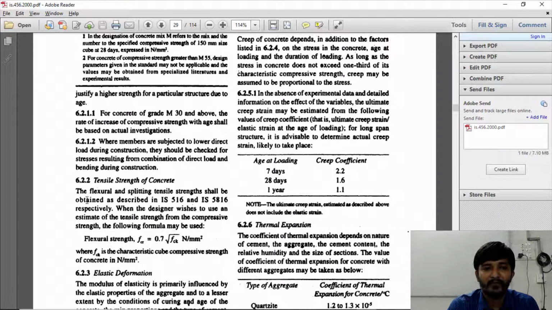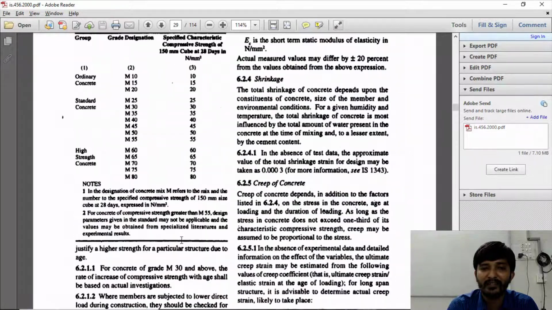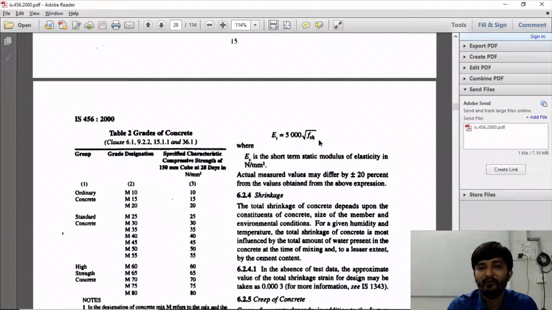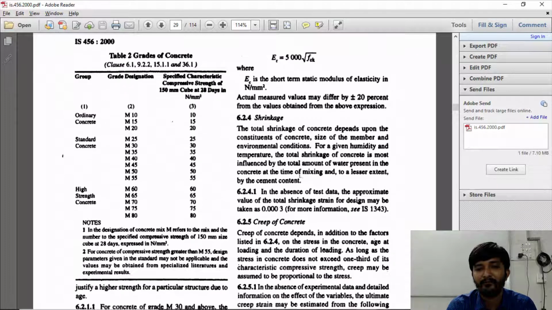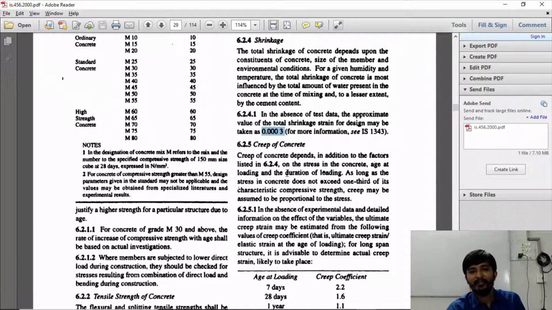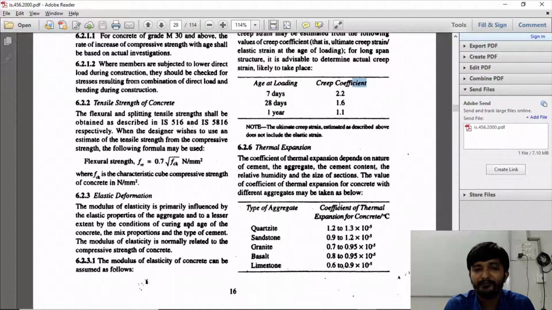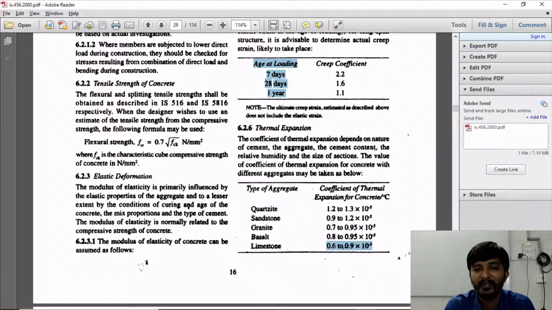Then we also see the tensile strength of concrete, clause number 6.2.2. FCR is 0.7 FCK, and we have also seen the elastic deformation, that is modulus of elasticity, which is given as EC is equal to 5000 square root of FCK. Then we have seen the value of shrinkage, which is 0.0003. Then we have the creep coefficient values here. Then these are the thermal expansion values for different materials.